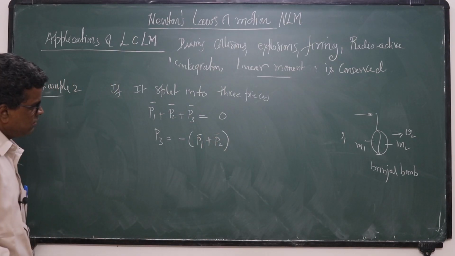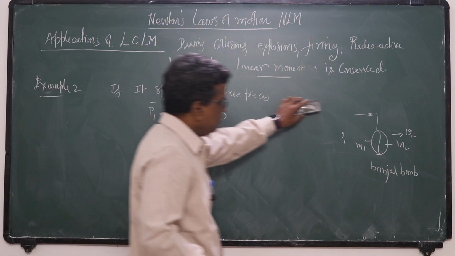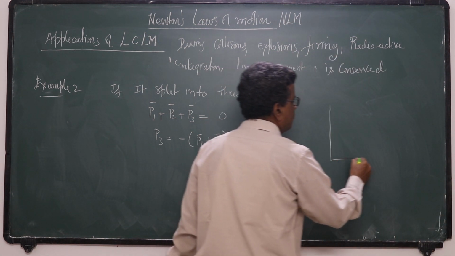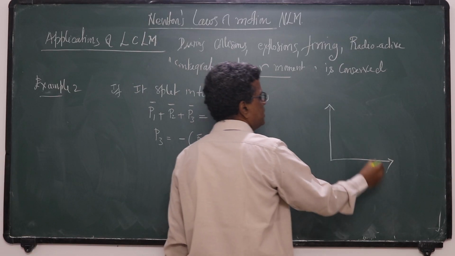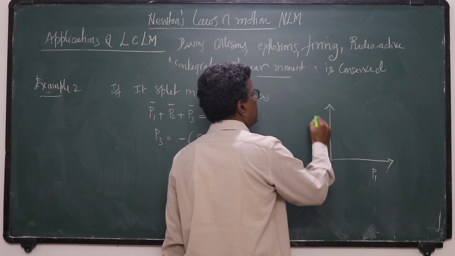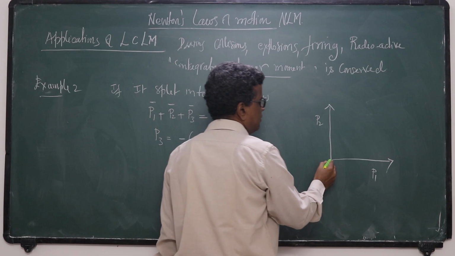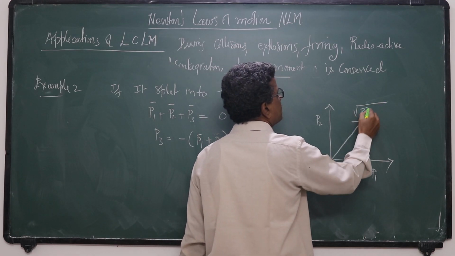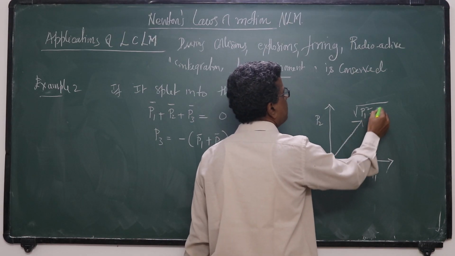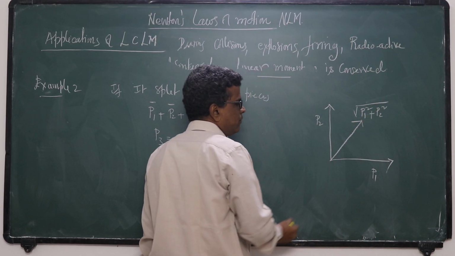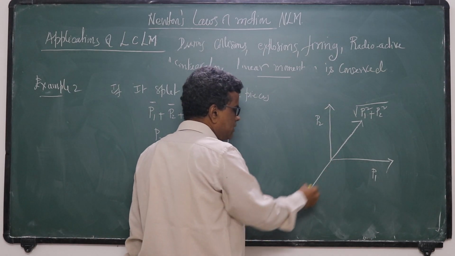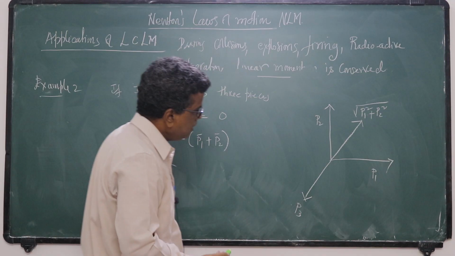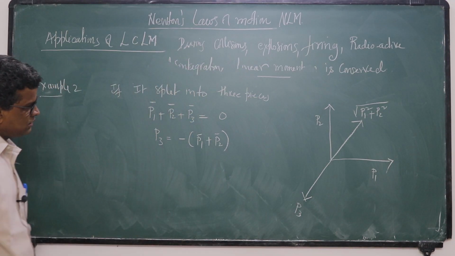This is vector addition. Suppose two pieces fly off perpendicularly, the first piece like this, the second like this. Then the resultant is in this direction according to the parallelogram law, equal to square root of P1 square plus P2 square. The third piece will move in the opposite direction, P3.